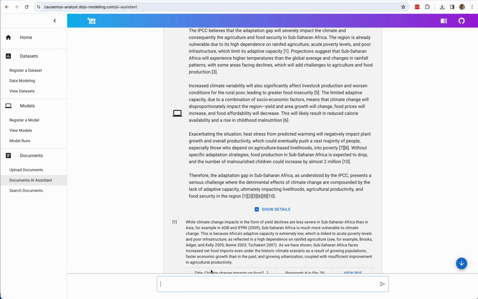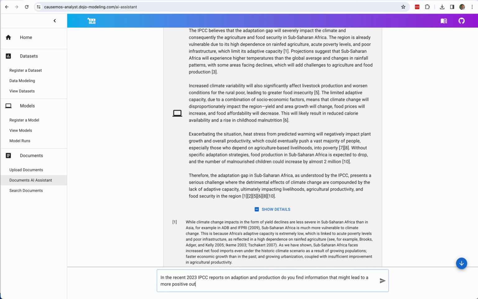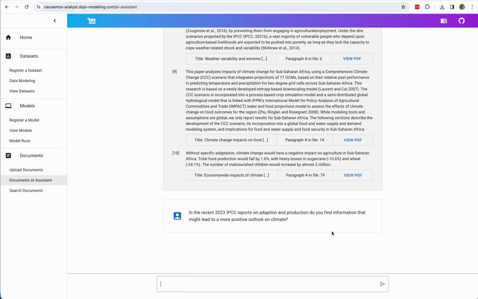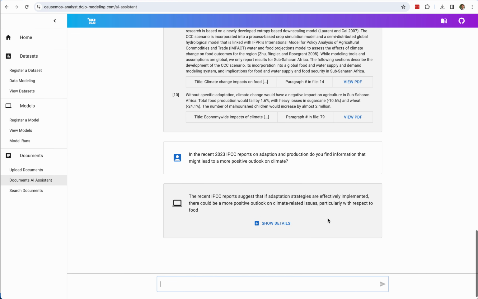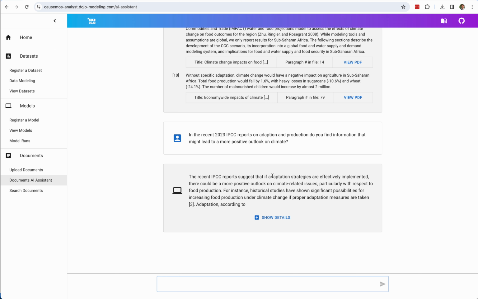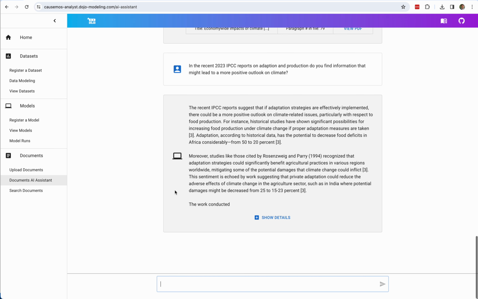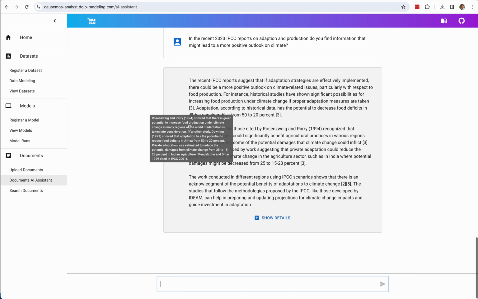We can ask follow-up questions. In the recent 2023 IPCC reports on adaptation and production, do you have information that might lead to a more positive outlook on climate? So I'm going to ask a follow-up question just to see if, in this case, Dojo might leverage some of the information in the more recent reports, which I uploaded just now. This looks like cited in IPCC 2001.